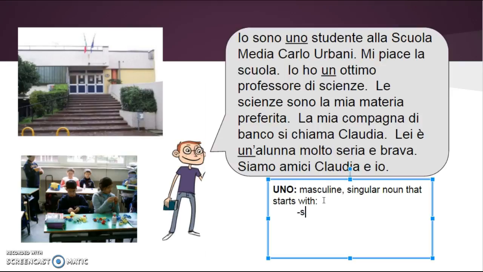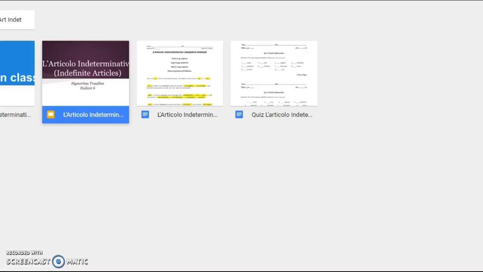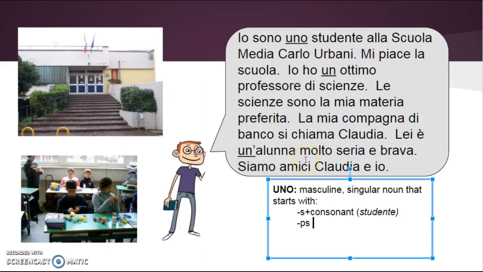So it could start with S plus consonant, like in the word studente. It could start with PS, like in the word psicologo.